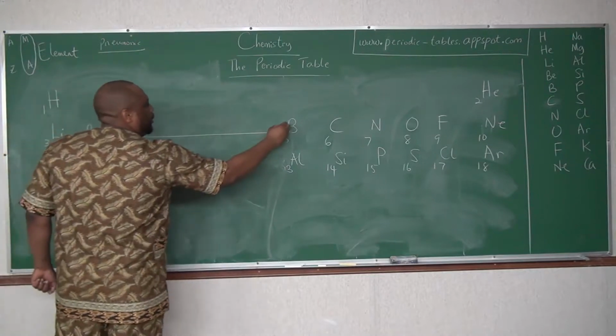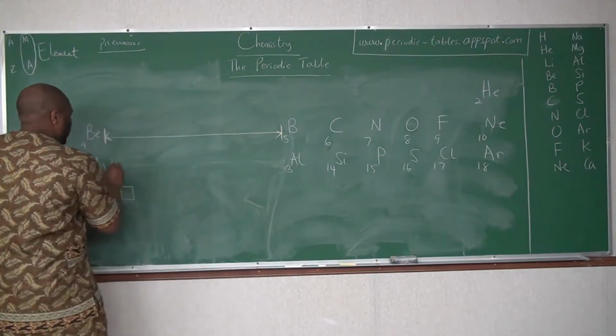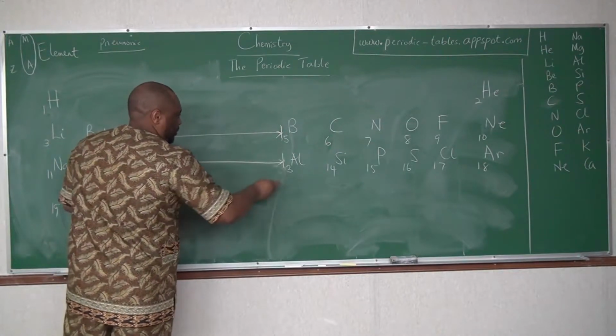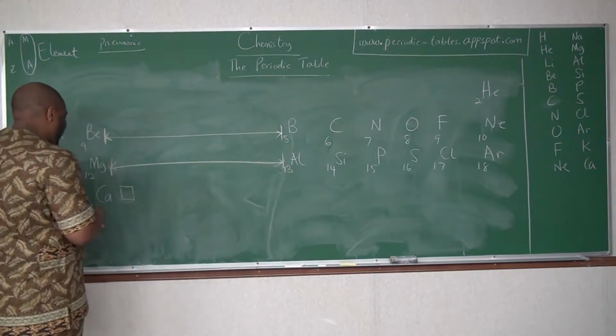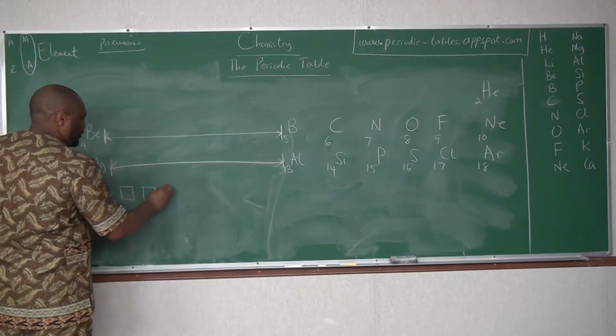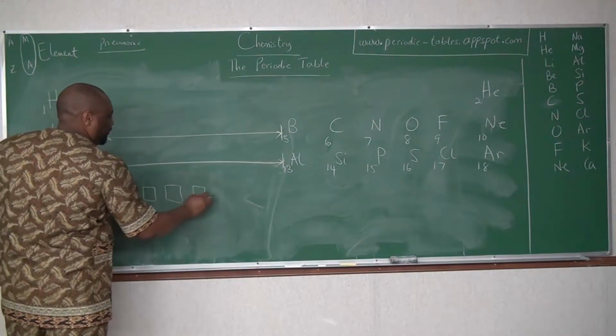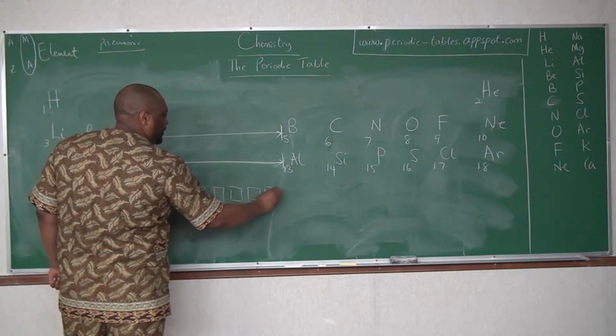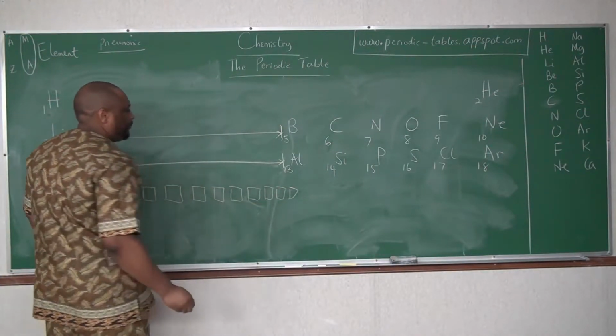So you have this space here. I'm going to denote it with a yellow chalk. And then you have 21, 22, 23, 24, 25, 26, 27, 28, 29, 30.